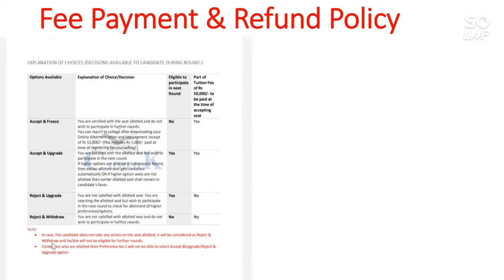And here is the note: in case the candidate doesn't take any action on the allotted seat, it will be considered as reject and withdraw and the seat will not be available for the further round. That means if you don't take any decision, they will treat it as reject and withdraw.